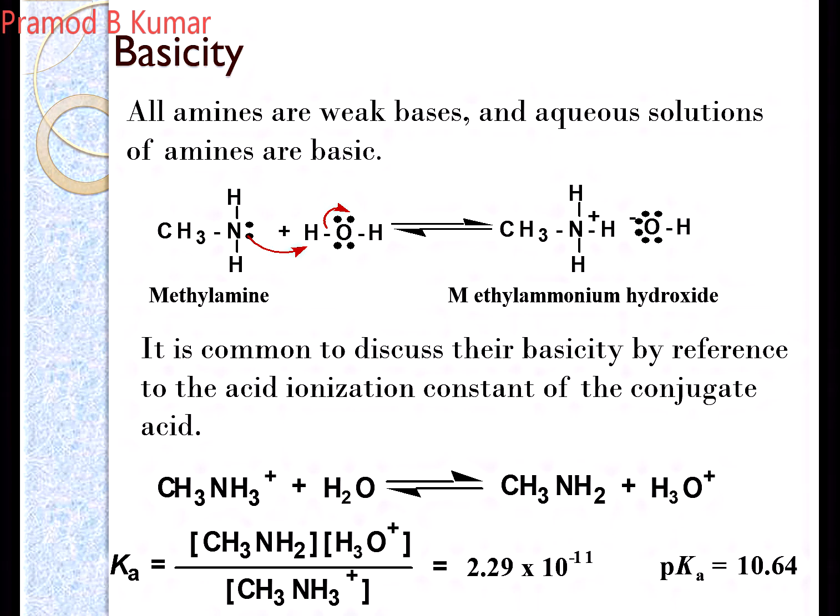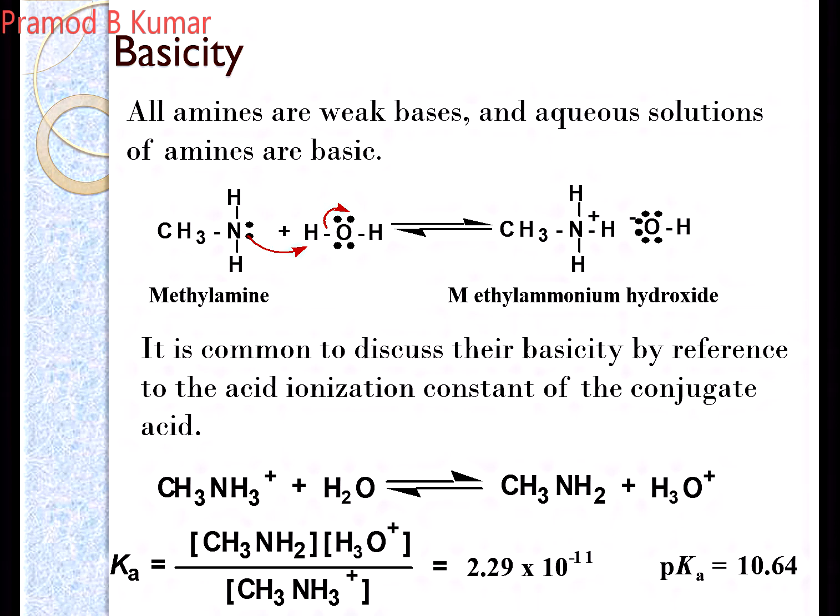So when you reverse it, the higher the value of the pK, the higher will be the basicity of your corresponding amines. Higher will be the base. So you have to exactly reverse the equation, because your basicity depends upon the ionization constant of your conjugate acid.